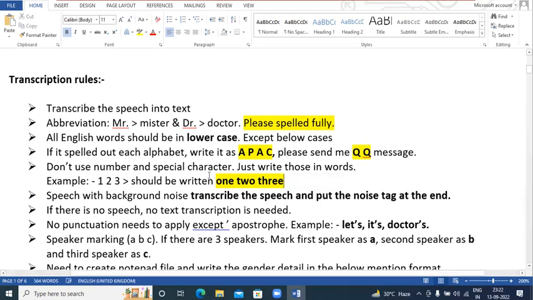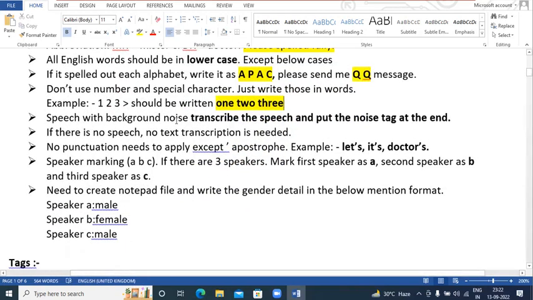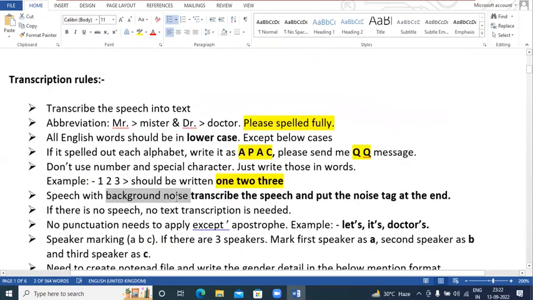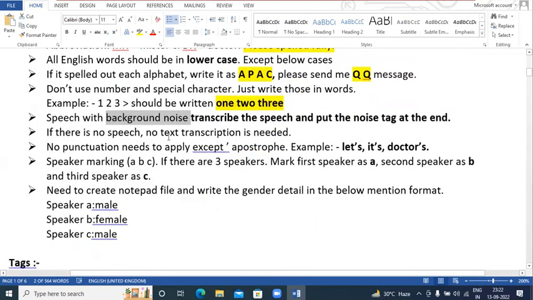Now, speech with background noise. You might get some cases wherein you can clearly hear the speaker's speech but it has some background noise. It means you are getting some noises from the background. In that case, just transcribe the complete sentence, whatever speech is there, and at the end of the speech we need to put one tag for the background noise. Don't worry about the tag. We will learn all those tags here, and I'll also let you know how to apply the tag.